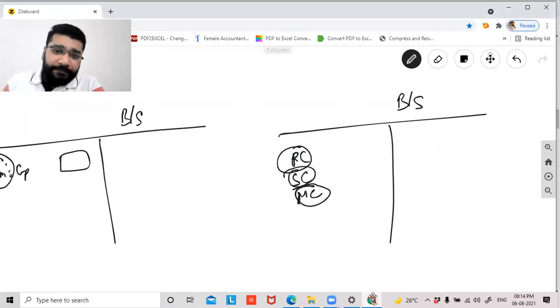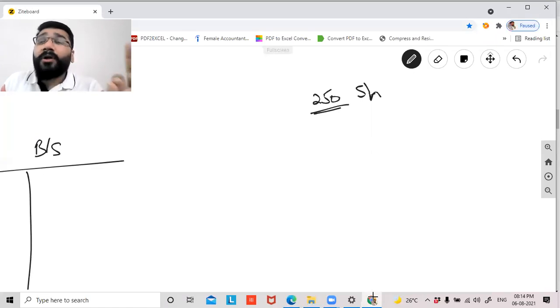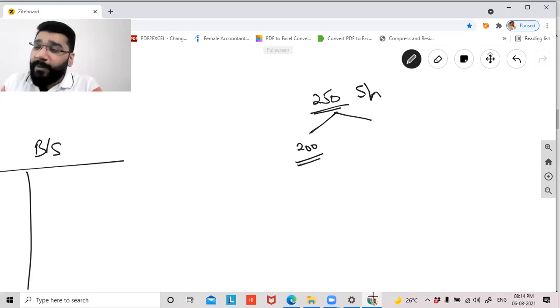I want to have 250 people as my shareholders in a private limited company. Can I do that or not? If all these 250 people are private people, those who are not employees, then you cannot have it, because the maximum upper limit is 200. But if you say that out of this 250, 200 are external people and 50 are within the organization as employees, then definitely you can have the 250 people as the shareholders.